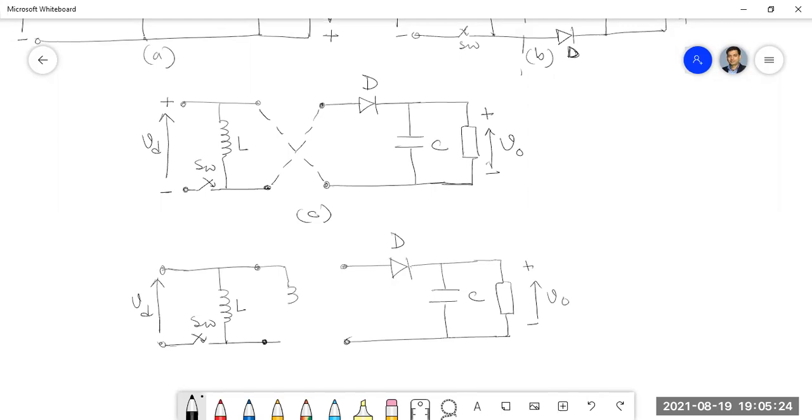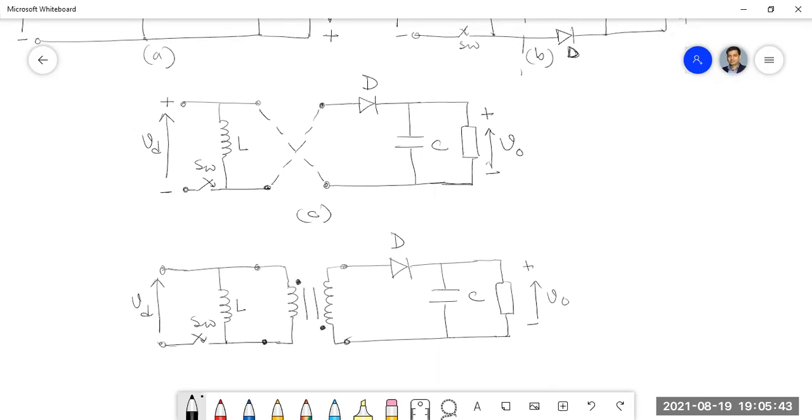And if I place a transformer, then what should be its polarity? So we should have reverse polarity.